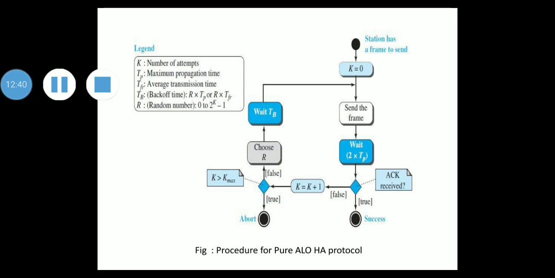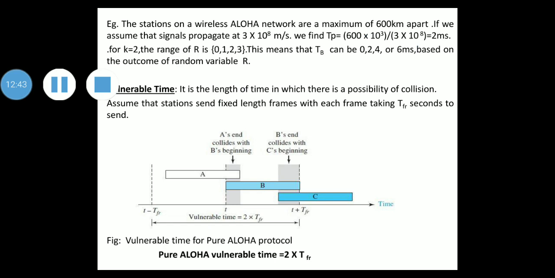Then we'll take an example. The stations on a wireless Aloha network are a maximum of 600 km apart. If we assume that signals propagate at 3 times 10 raised to 8 meters per second, we find TP: 600 times 10 raised to 3 divided by 3 times 10 raised to 8, which is 2 milliseconds.